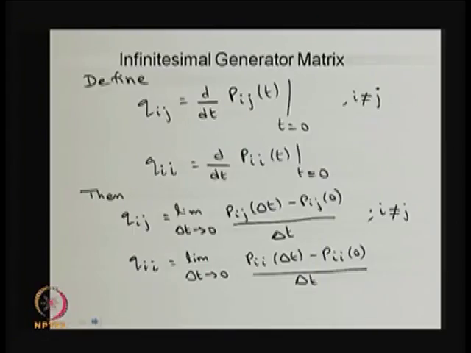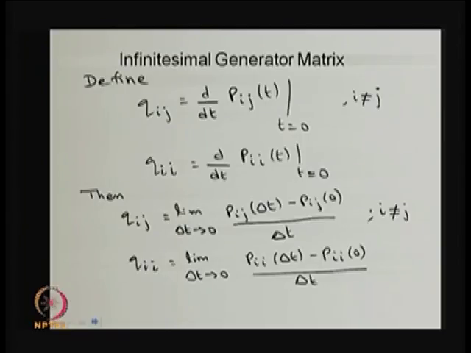I am going to define the quantity called Qij, and later this is going to form a matrix that is going to be called the infinitesimal generator matrix. So, let me start with the definition. Qij is nothing but the derivative of Pij of t, which is a function of t. You can find the derivative, it is a differentiable function.